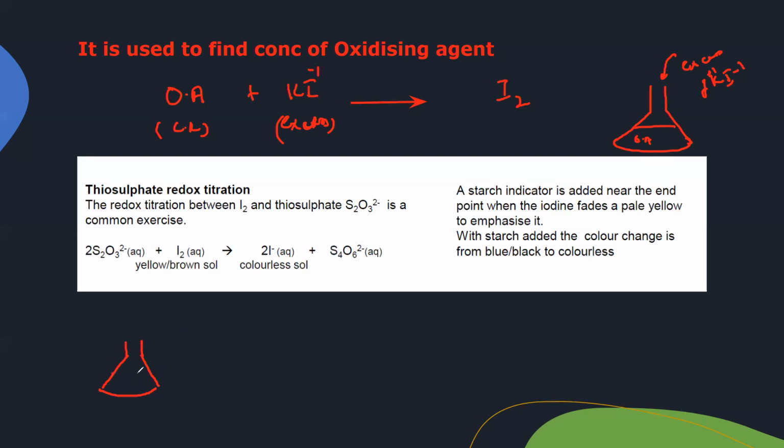As we are left with a lot of iodine in the solution, this solution will be yellow in color because of iodine, or if too much iodine is there, you can also say brown. Normally in the beginning, as we add excess, there is too much iodine, so it is originally brown in color.